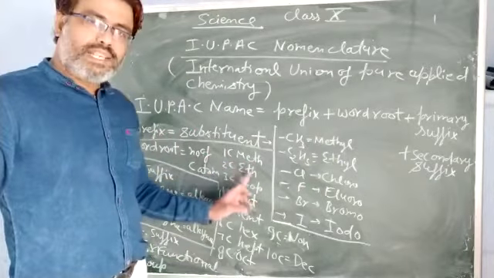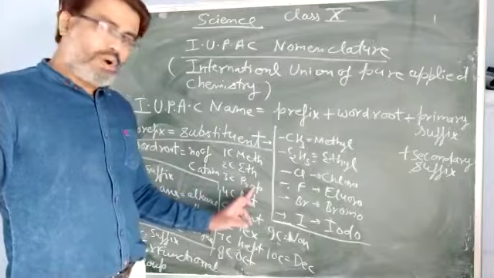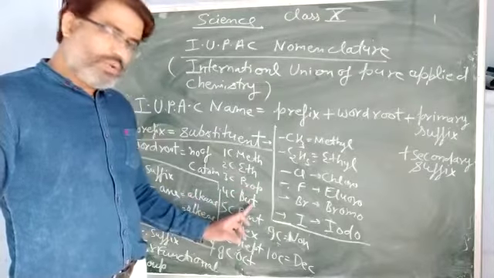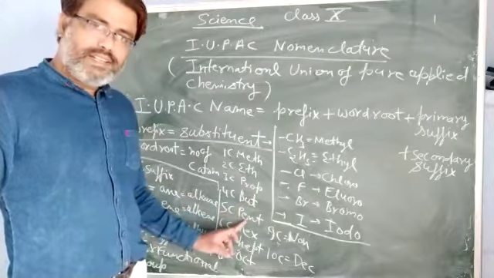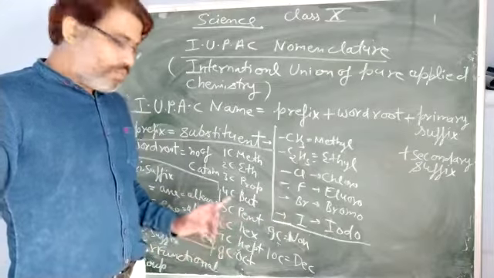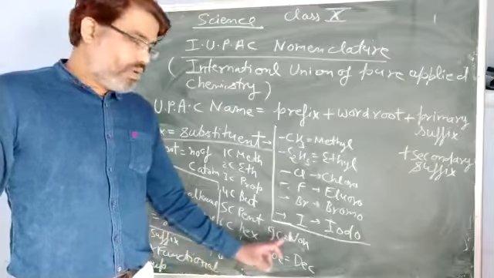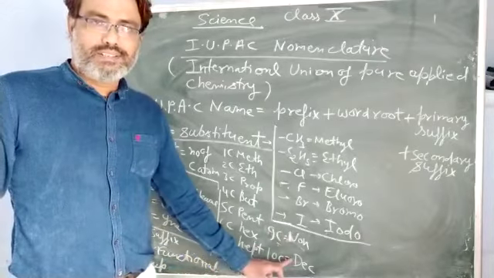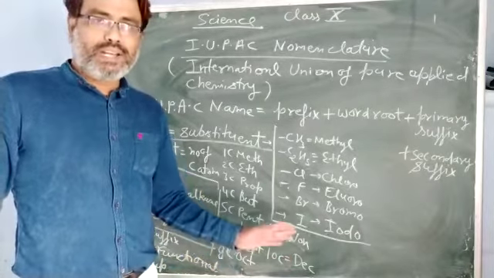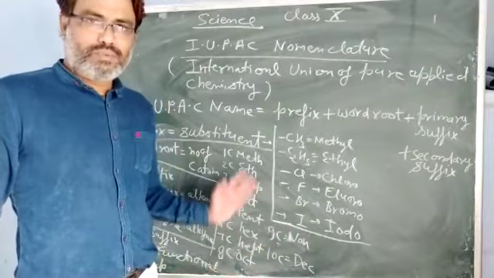For 1 carbon we use meth. For 2 carbon it is eth. Then for 3 carbon prop, for 4 carbon but, for 5 carbon pent, for 6 carbon hex, for 7 carbon hept, for 8 carbon oct, for 9 carbon non, and for 10 carbon we use dec. Up to 10 carbon, you have to learn these word roots.